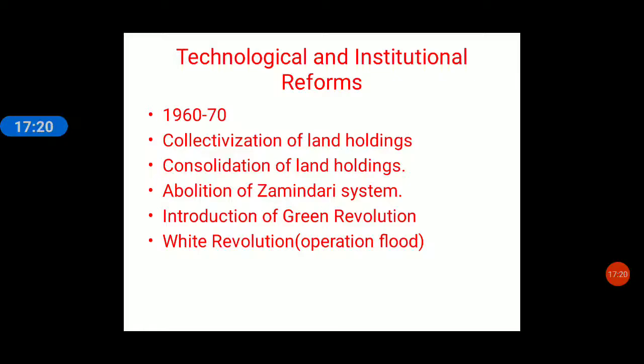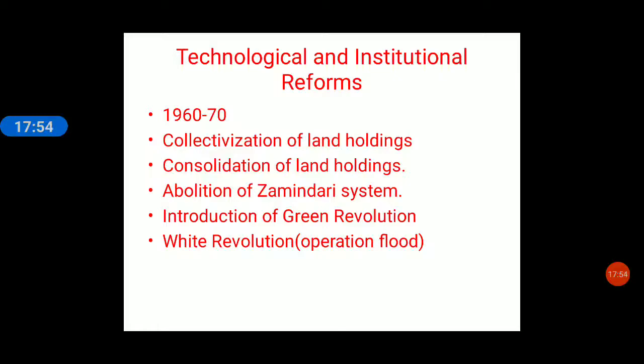Next, consolidation of land holdings. When you do collectivization, collective farming on consolidated land, the land would be bigger and the production would be more. All the modern methods of farming could be used on the consolidated land. Next is abolition of the zamindari system, which I have explained. The law is made in India through which the zamindari system has been totally abolished.